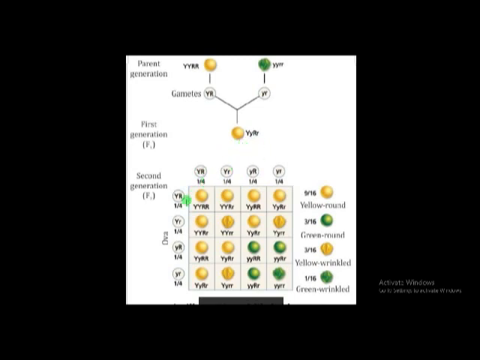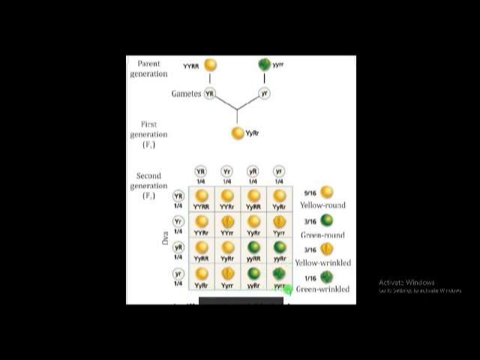Here a total of 16 plants are formed by the end of the F2 generation. Here it is capital Y, capital R, and capital Y, capital R, small r, capital Y, small y, capital R, capital Y, small y, capital R, small r, and so on, filling all the boxes of the Punnett square with the combinations of capital Y, small y, capital R, and small r, like that.